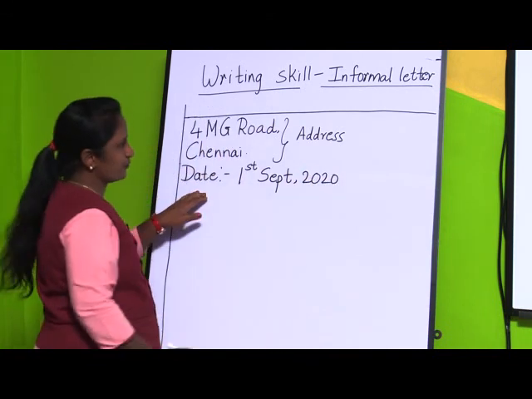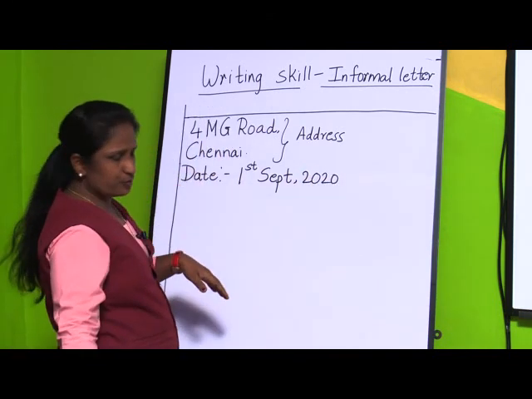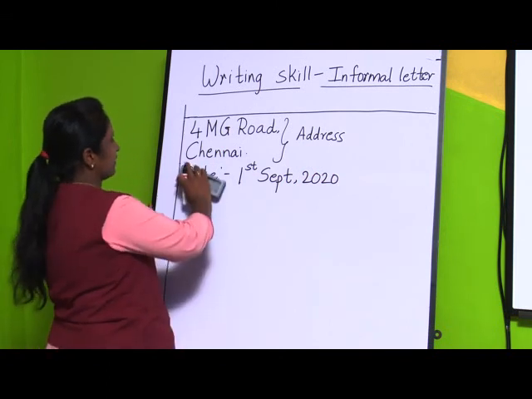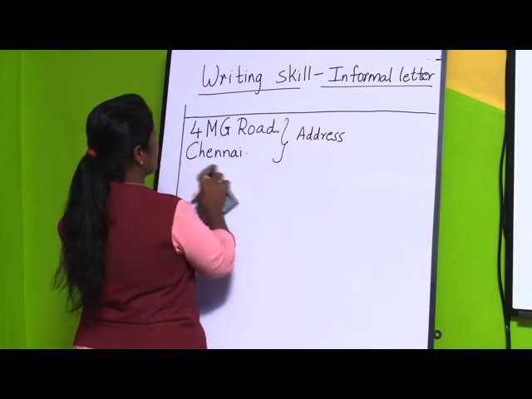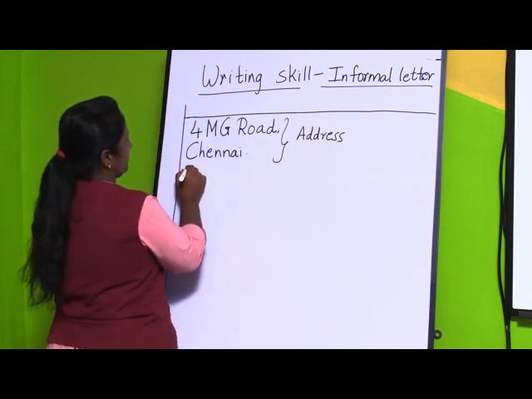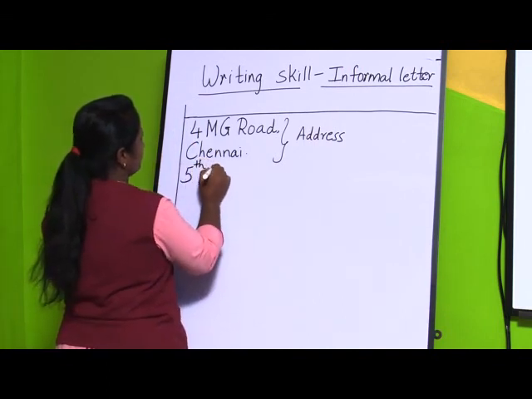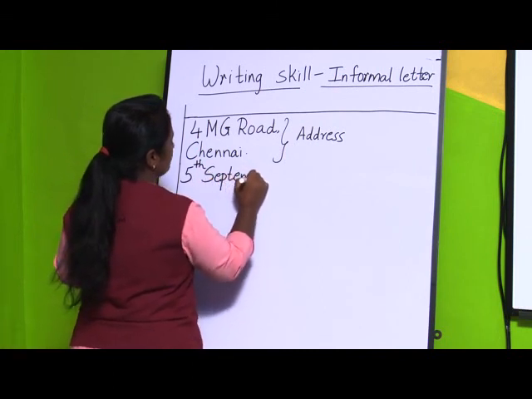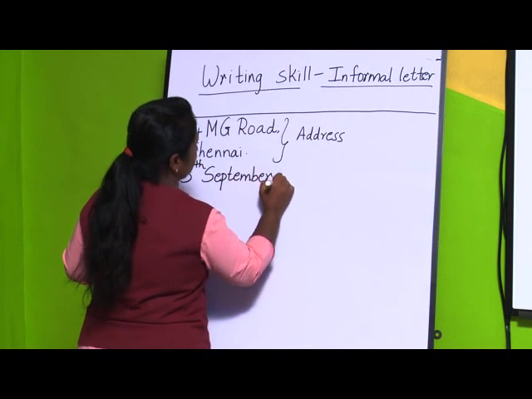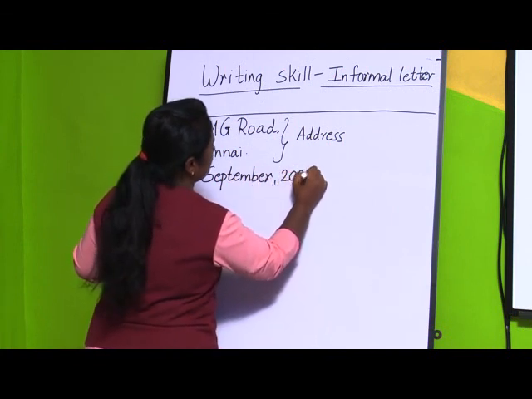Or sometimes if you do not want to leave a line, you can write the date directly also. Like this also you can write. For example, 5th September 2020. So, in this way also you can write.